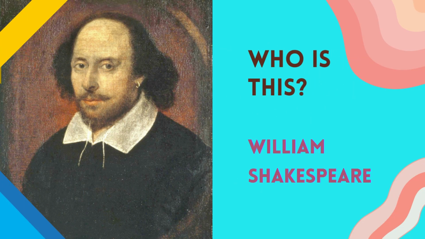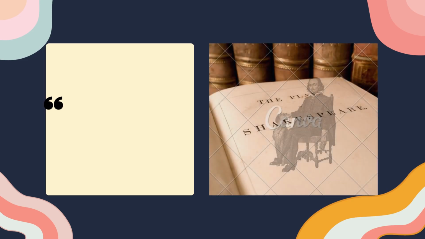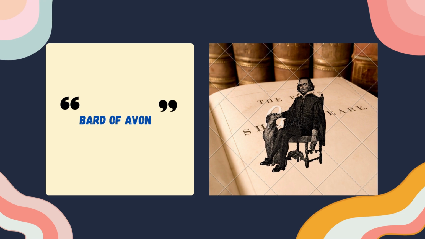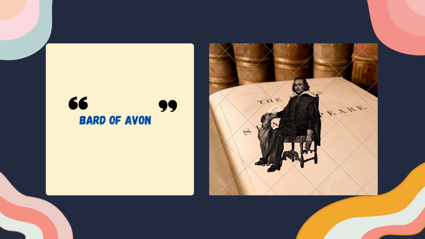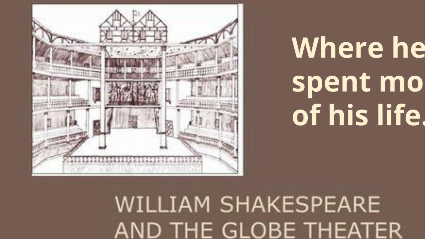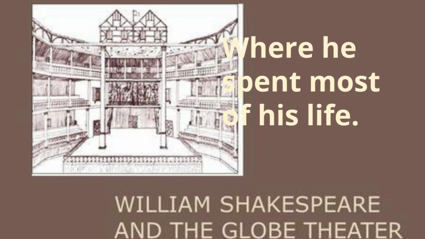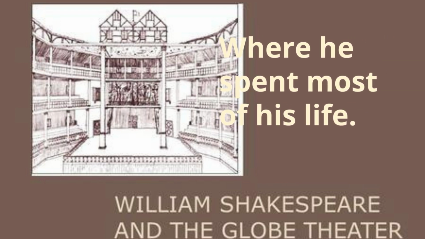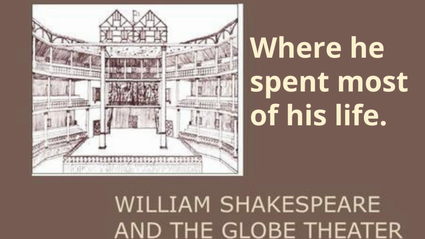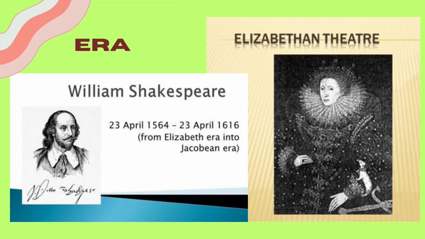Moving forward, who is this? Yes, this is none other than William Shakespeare. Then we call him as Bird of Avon. Avon is a place where he was born, and we call him Bird of Avon. So this is a place where William Shakespeare spent most of his life. So here is the place where he wrote most of the works, and he has spent his life moving.